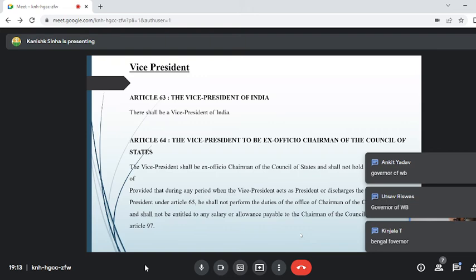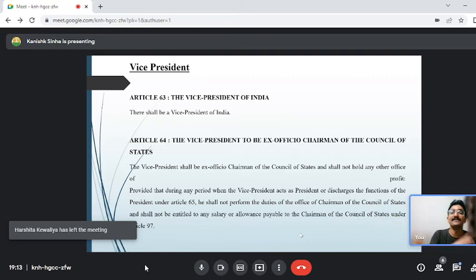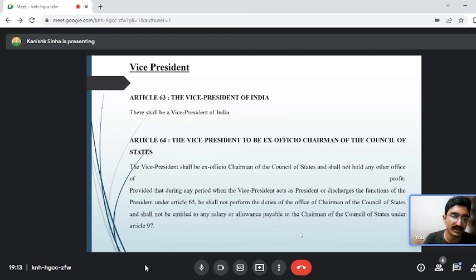Now, when the Vice President acts as the President, we will be discussing in the next slide. When the Vice President acts as the President under Article 65, at that point of time he will not perform the duty of the Chairman of the Council of State, and he will not be getting any payment for the chairmanship that he was getting. Guys, who is the present governor of West Bengal? But when the vice president is acting as the president, he will not act as the chairman of the Council of State and he will not be entitled to any salary or allowance during that time. Okay, next slide.